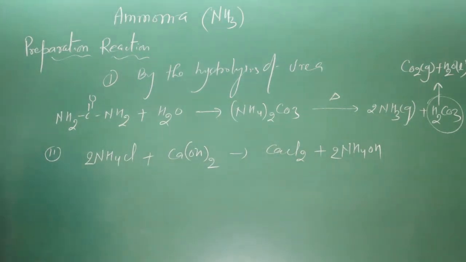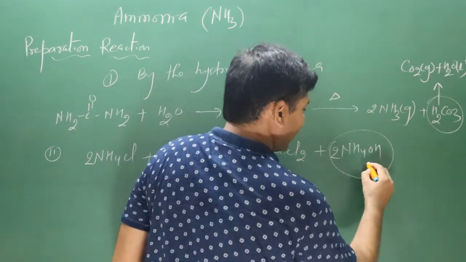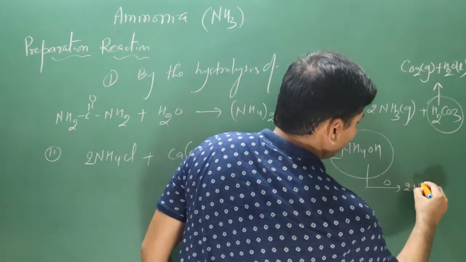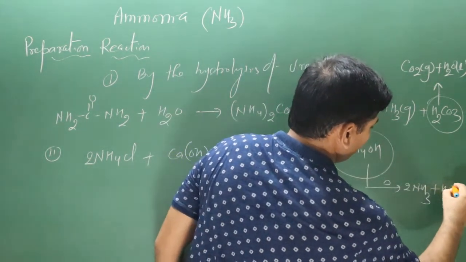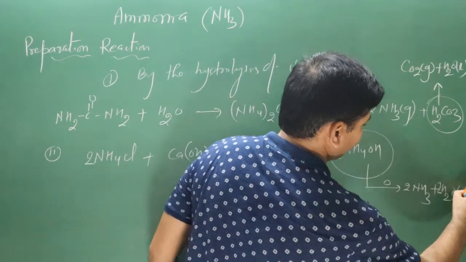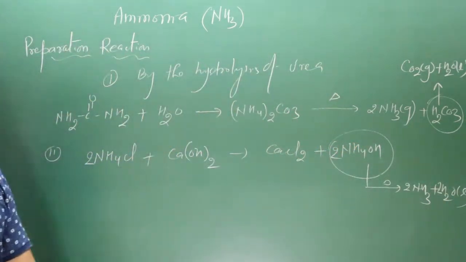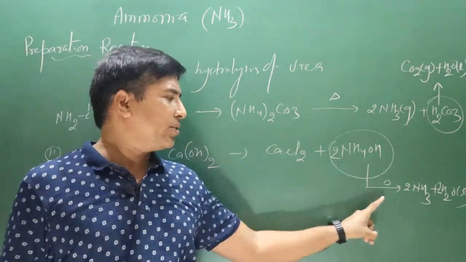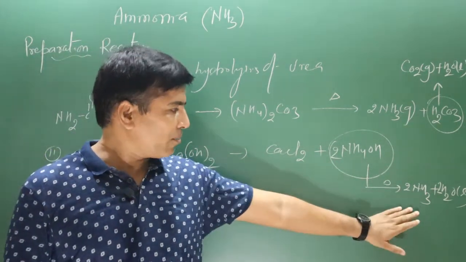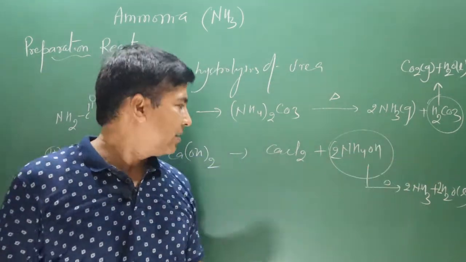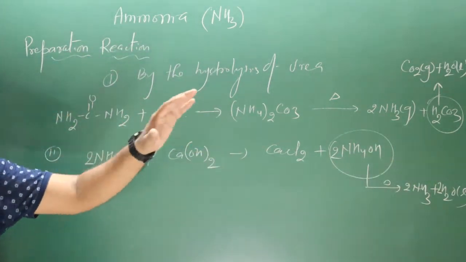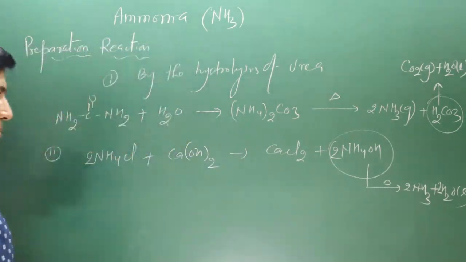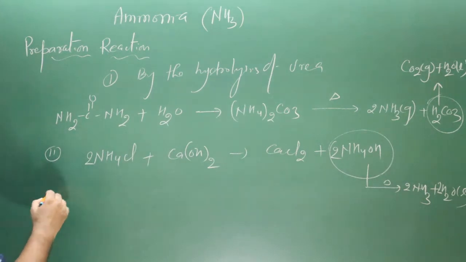Okay, now what happens next? This ammonium hydroxide decomposes into ammonia gas, releasing water molecules, 2 molecules of water. That's it. Very simple chemical reaction. This ammonium hydroxide, since it has 2 nitrogen, then we get 2 molecules of ammonia gas and the remaining will be water, because here the neutralization reaction is taking place. That's why we are supposed to get water. Then salt is there. Very simple chemical reaction. Now move on to the third preparation reaction.